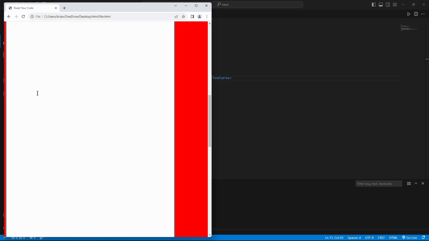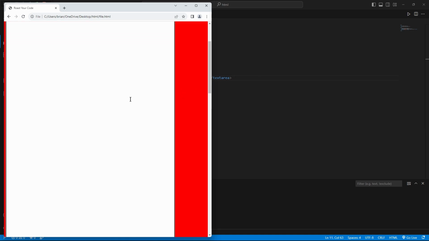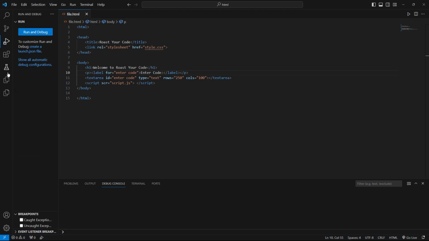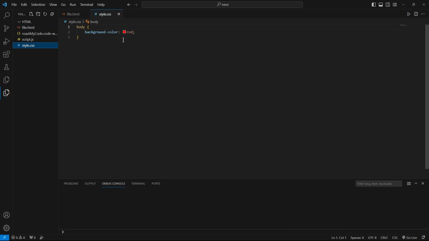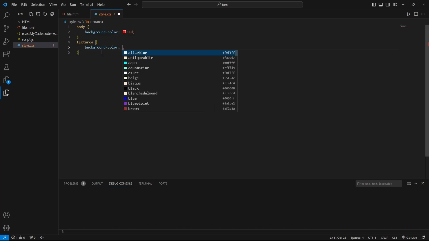Enter code. Yeah, that's huge. But it works, and I'm not going to screw around with it. So, now for the $1 million question, guys: can you tile text areas in CSS? Text area. You can. That is actually rad. Okay, I'm going to do background color.